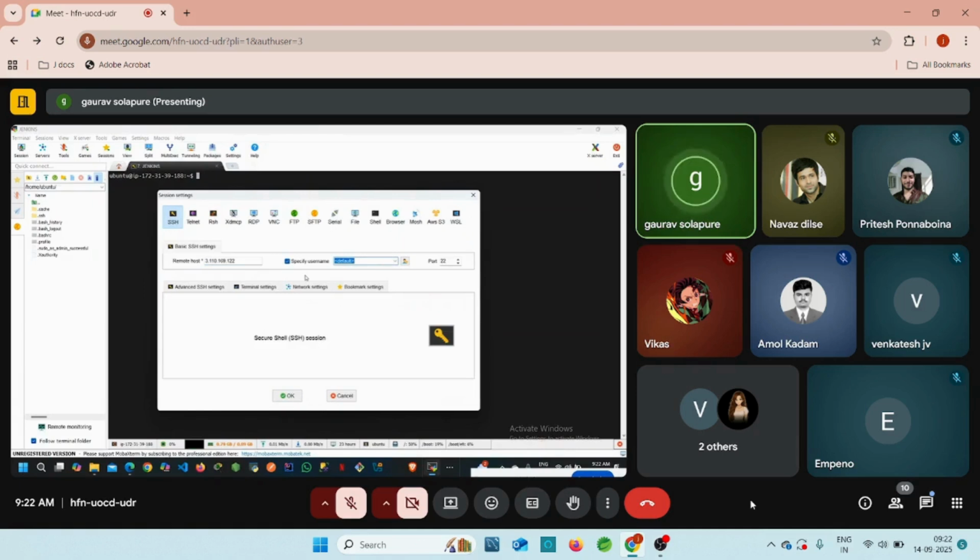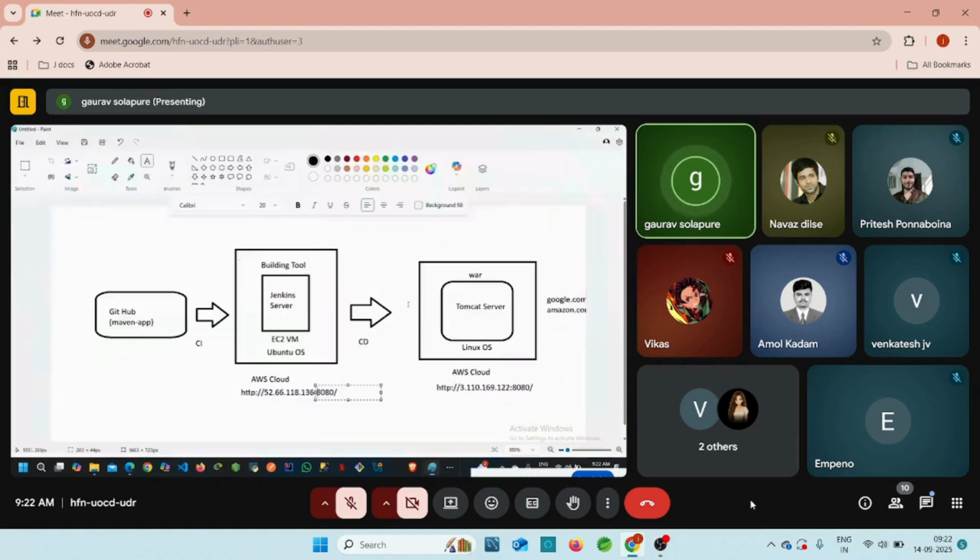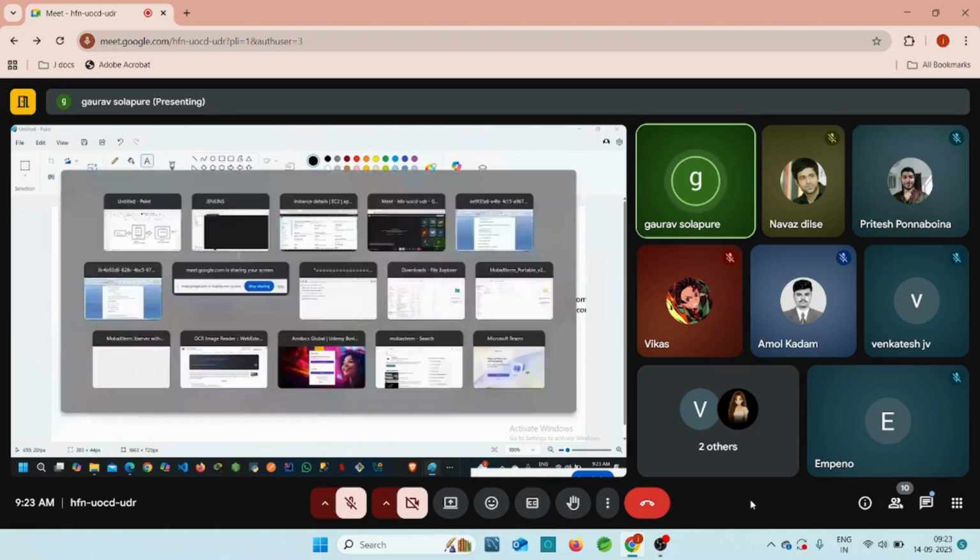So our Tomcat server rests on the Linux virtual machine, and our Jenkins server rests on the Ubuntu virtual machine, right? And our GitHub application rests on the Windows operating system, right? For Ubuntu, our default username is ubuntu. For this Tomcat Linux machine, our default username is ec2-user.